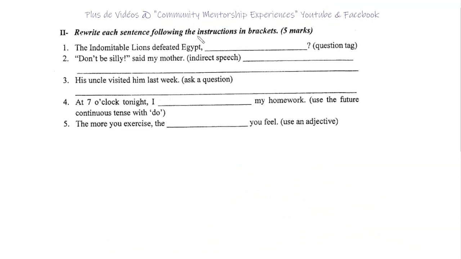Rewrite each sentence following the instructions in brackets. The indomitable lions defeated Egypt. Oh, there's a problem here. There's a P missing. Whatever. Question tag. So, positive sentence, it becomes negative and plural. So the answer is didn't they? Number 2. Don't be silly, said my mother in direct speech.